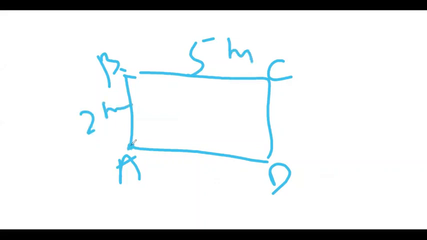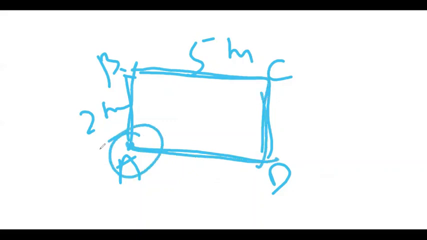You start your journey from A, you go from B to C, then to D, and then you come back to A. That means your origin as well as final position is A. Then from A to A, we have displacement, which is the shortest path, and we have come to the same point.